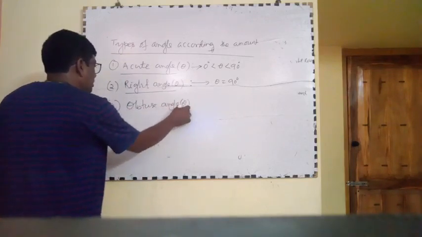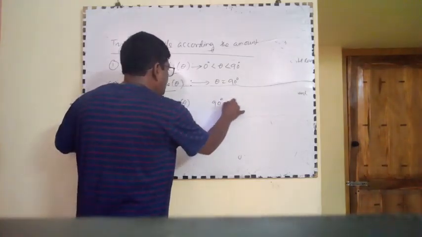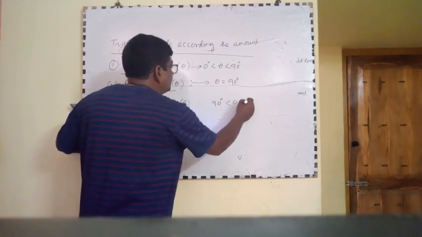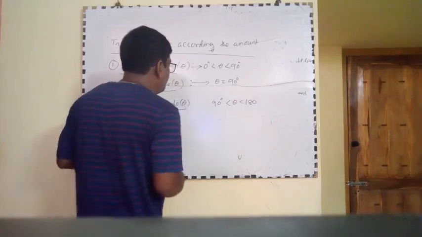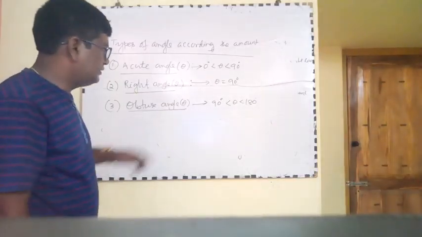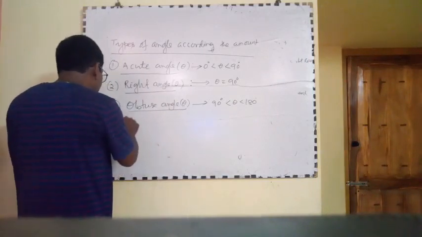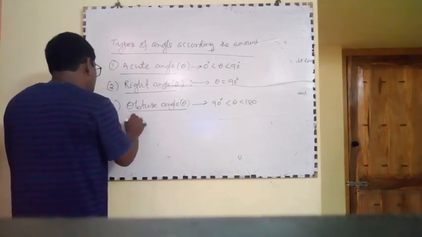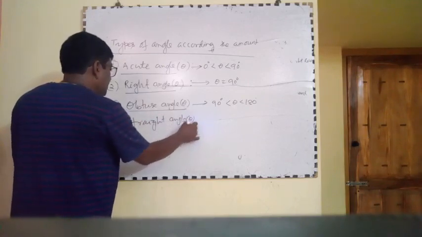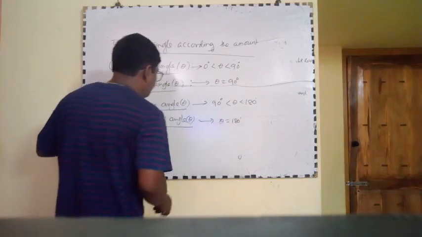Suppose angle is theta, theta lies between 90 degree and 180 degree, then it is called obtuse angle. Number 4, straight angle. In this case, theta is equal to 180 degree.